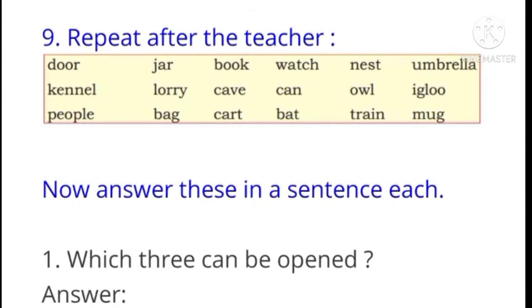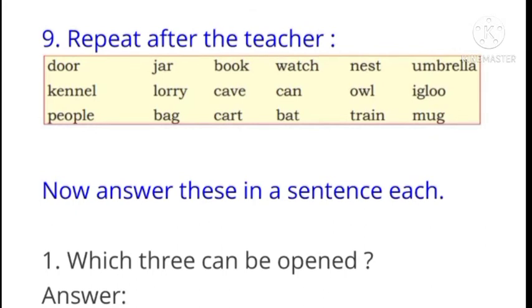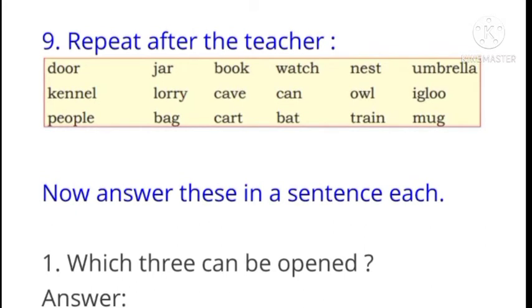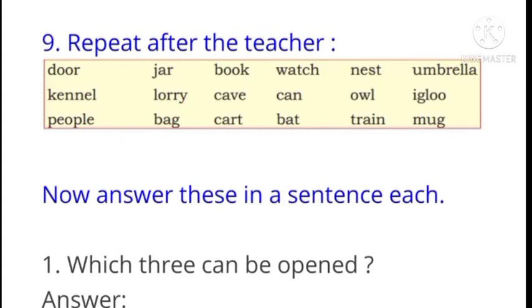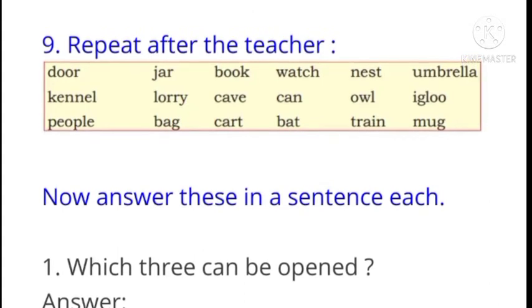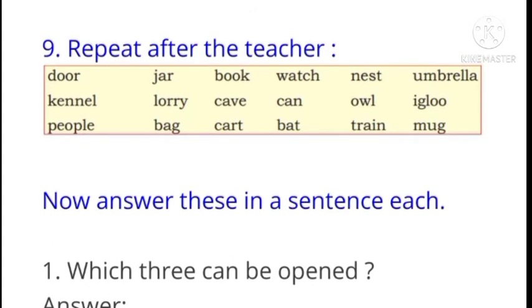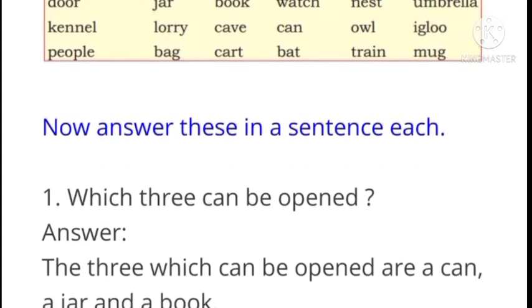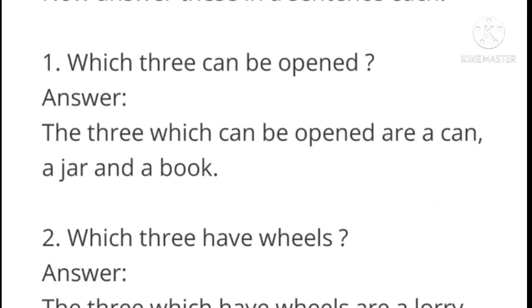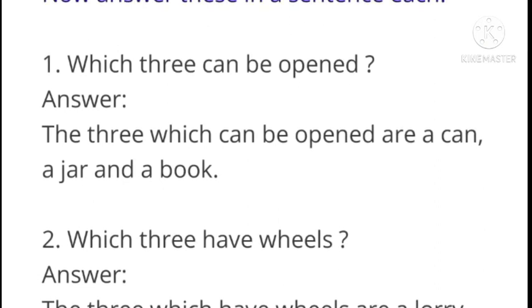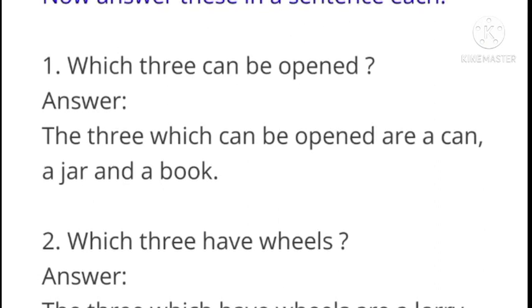Now here some words are given. You have to repeat after the teacher. That is door, jar, book, watch, nest, umbrella, kennel, lorry, cave, can, owl, igloo, people, bag, cart, bat, train, mug. Now answer these. Which 3 can be opened? The 3 which can be opened are can, jar and book.